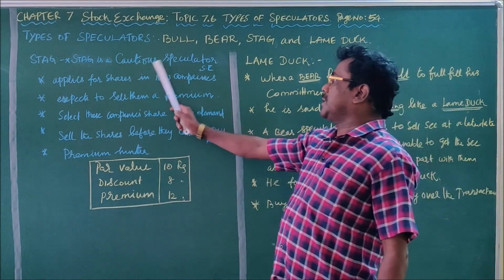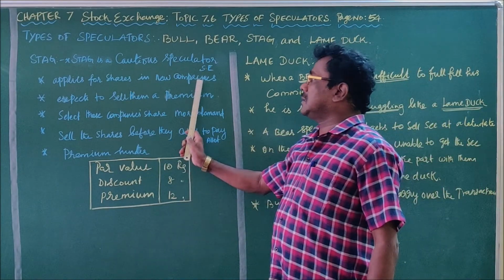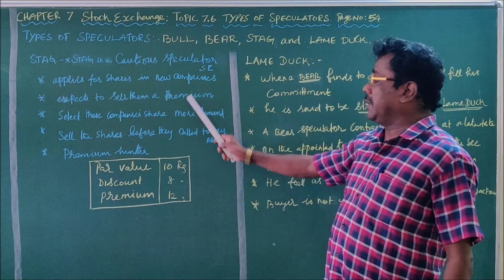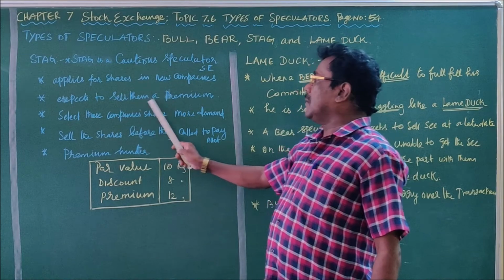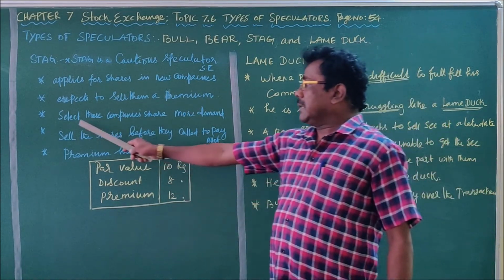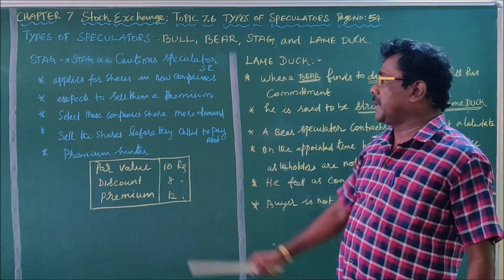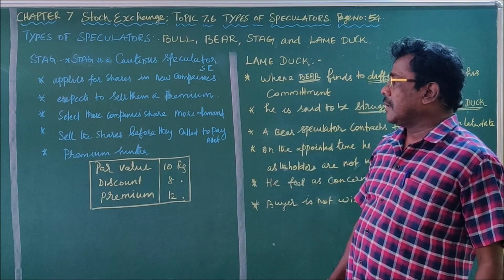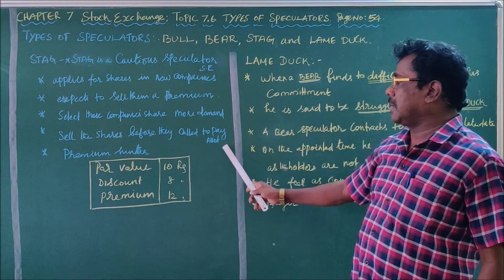Stag is a cautious speculator in the stock exchange. He applies for shares in the new company. If he gets an allotment, he expects to sell them at a premium. Then he selects those companies which have more demand, and he sells the shares before they call to pay the allotment money.